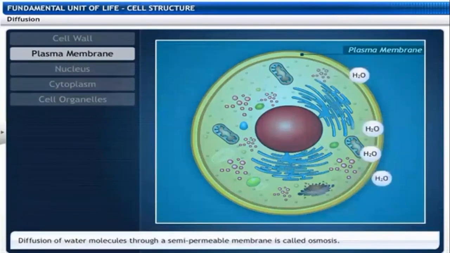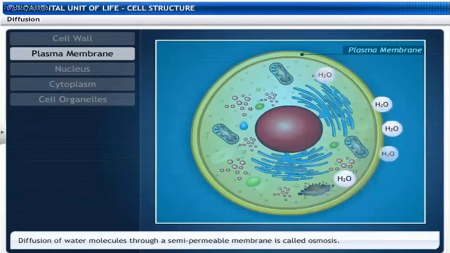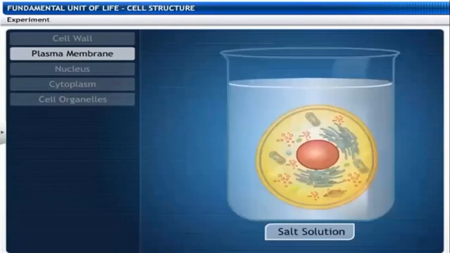The molecules transported through a semi-permeable membrane is called osmosis. Simply, osmosis means the molecules transfer from low concentration to high concentration. So let us observe an experiment, salt solution. Place a cell into the salt solution. What happens? You can observe.